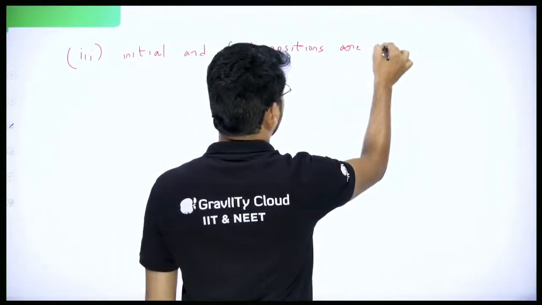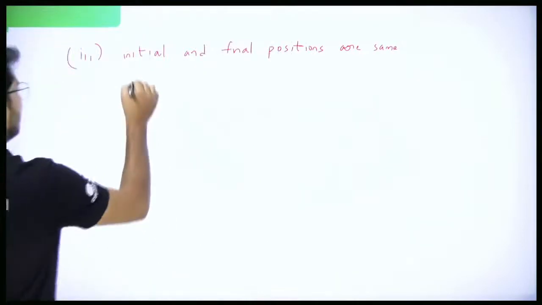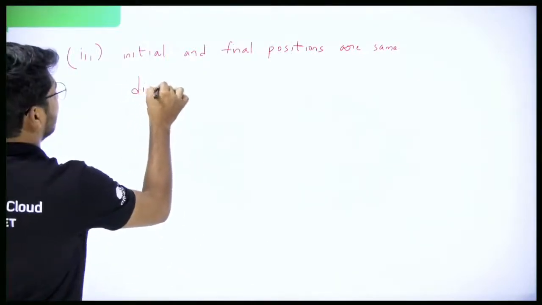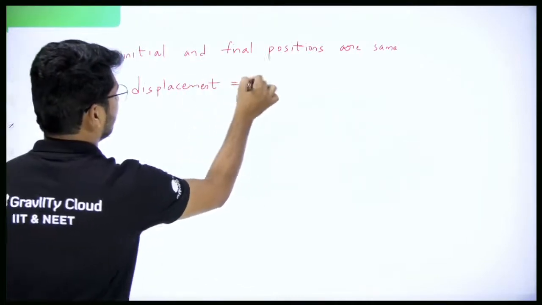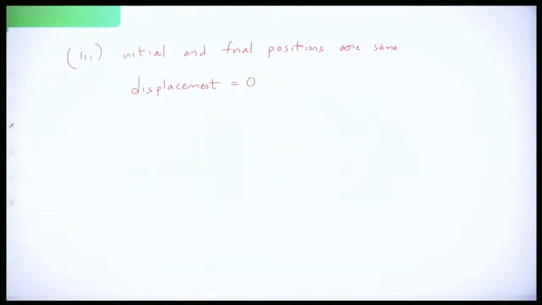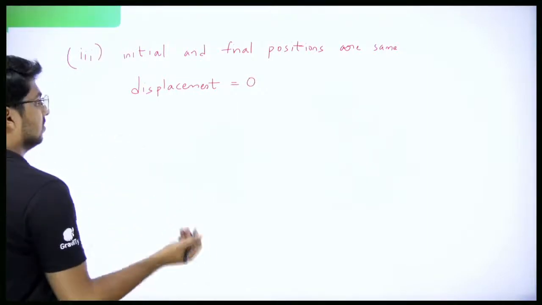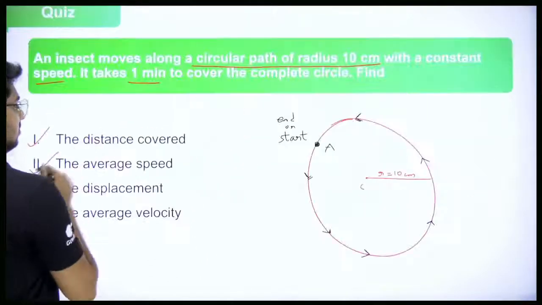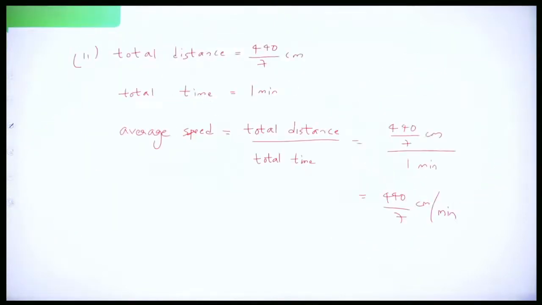So when the initial and the final positions are same, that means displacement will be equal to 0. That means displacement is equal to 0. And if displacement is 0, we got the answer. Third one, displacement is what? 0. That is done.